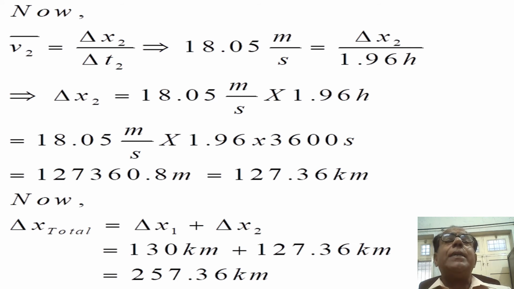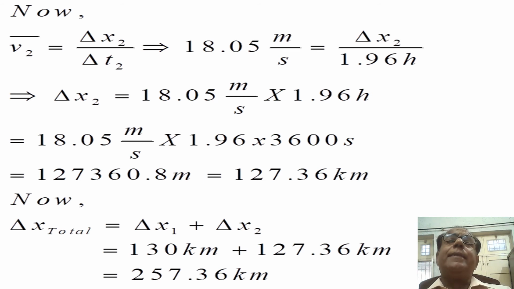So this alternatively becomes equal to 18.05 meters per second into 1.96 into 3600 seconds. Now second will be cancelled with second. So delta x2 will become equal to 127,360.8 meters.